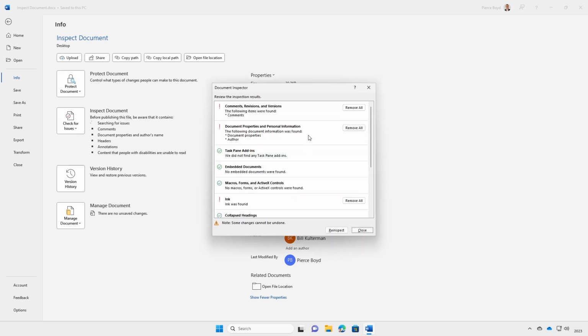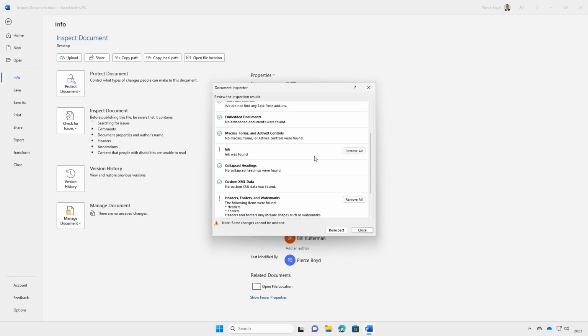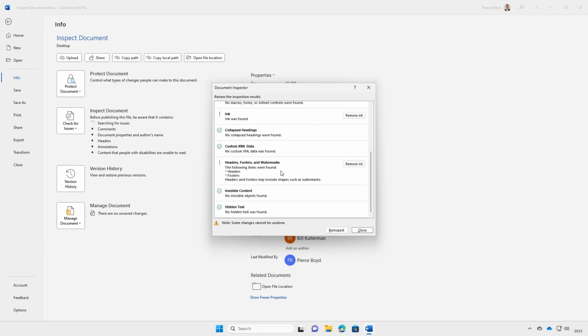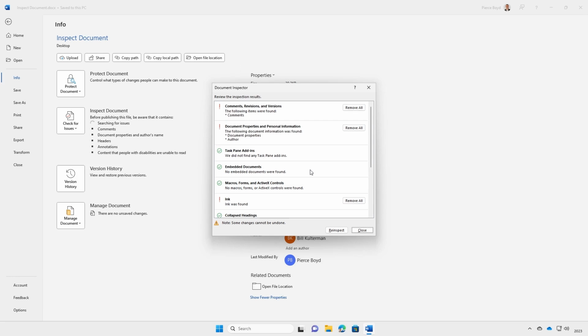It looked through our document and came back with some areas of concern. Comments, revisions, and versions. We know that there's a comment on there. Document properties, personal information. Yep, that's there. Ink. And headers, footers, and the watermark. Everything else is clean. Now, you can decide whether you want to remove these things or not.